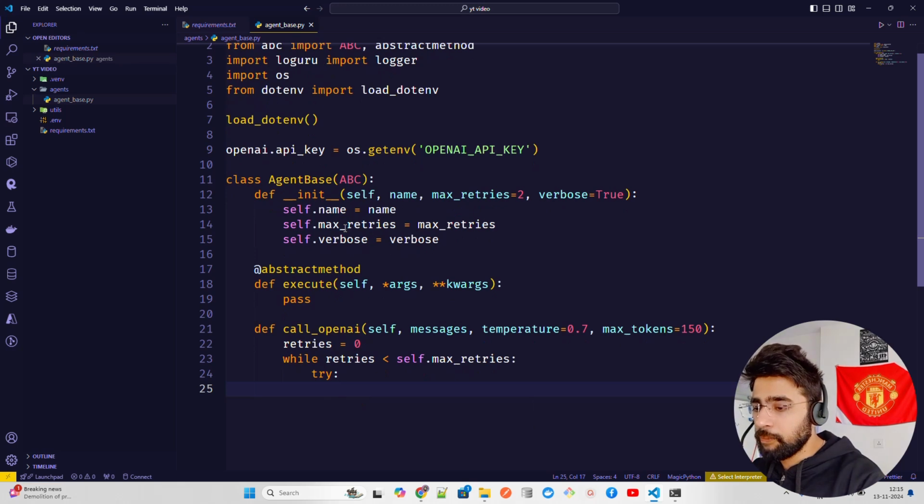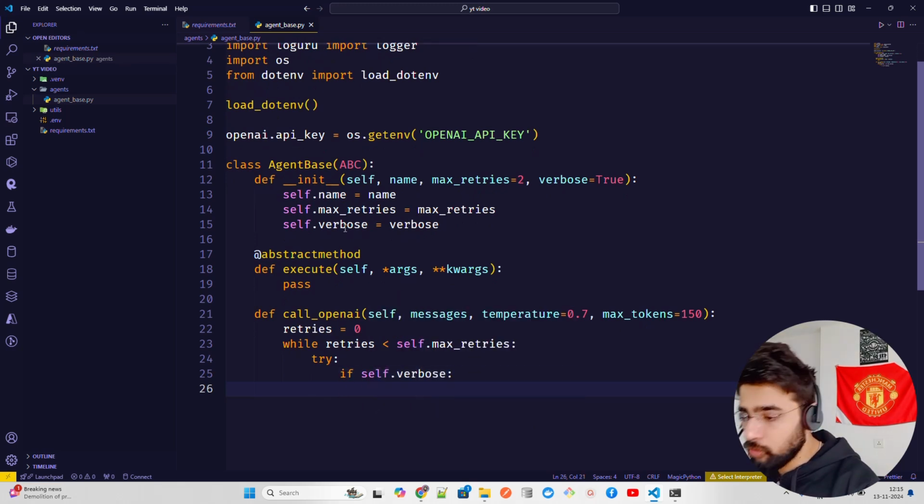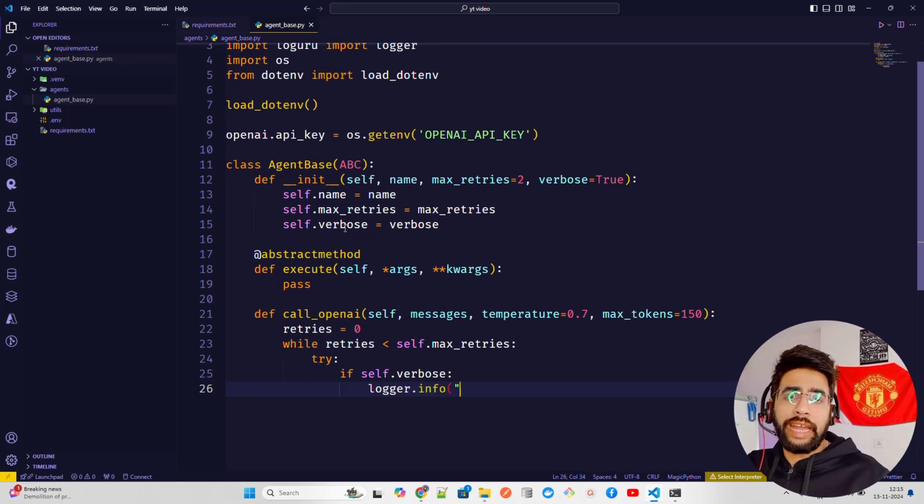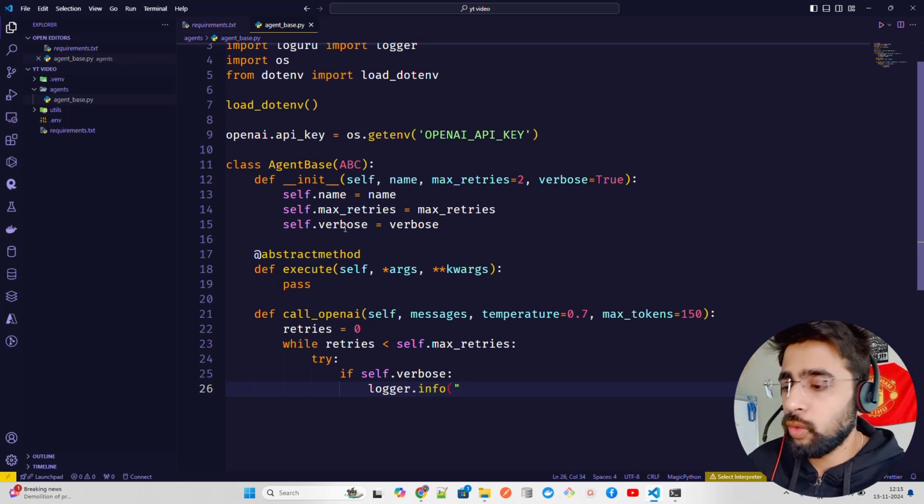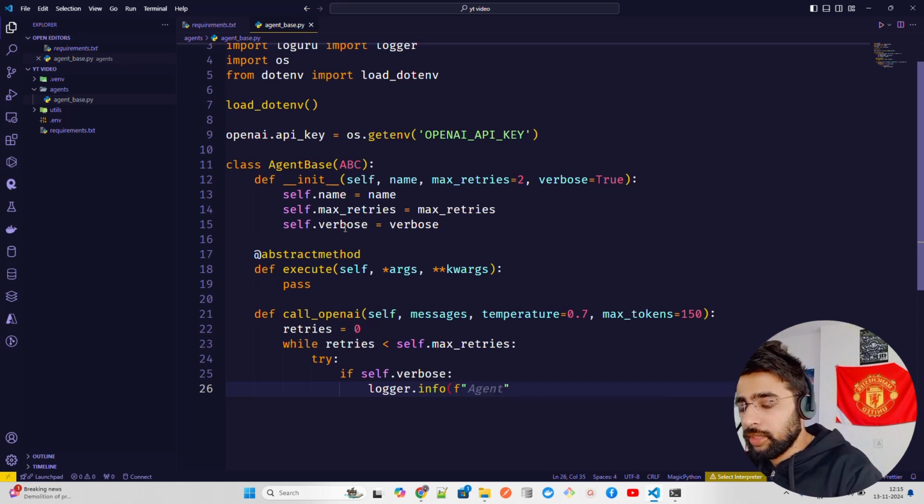Now in the try, I'm going to write if self dot verbose. If self dot verbose, then I'm going to have a logger dot info, and you can see it's showing me a suggestion because I'm using Tabnine or any AI code completion. You can also use it if you want. It's up to you guys. You can also use GitHub Copilot if you want. It's $10 or $8 something, if I'm not wrong, right?